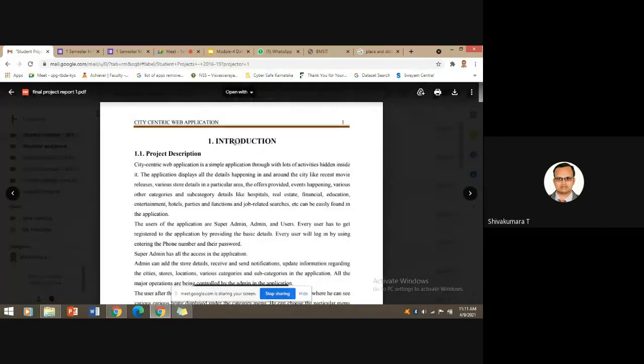And in the introduction, first comes the project description, that is the introduction about the project, the objectives, the motivation behind carrying out the research, etc.